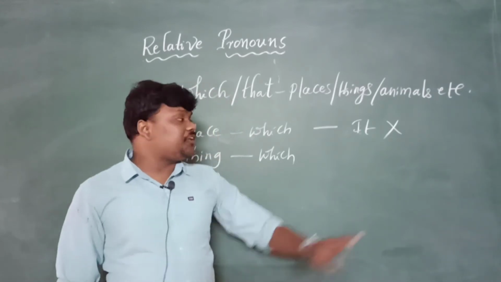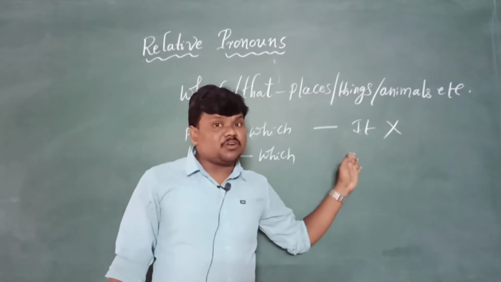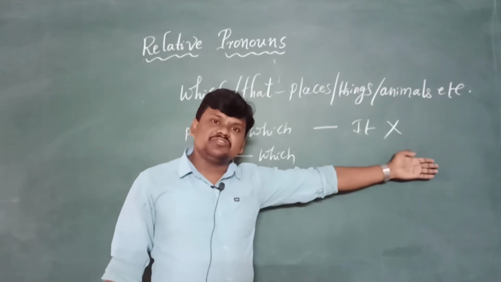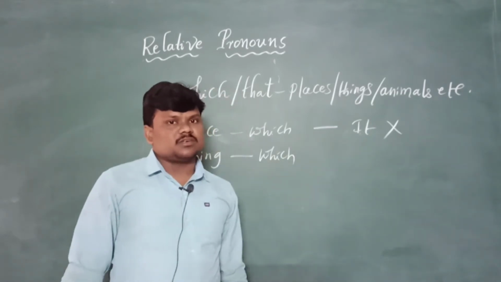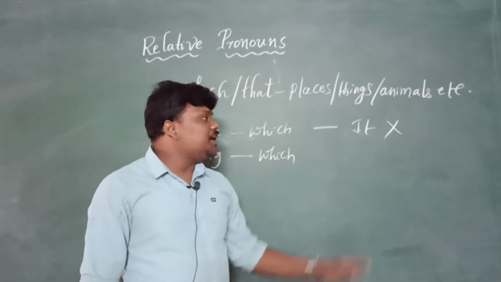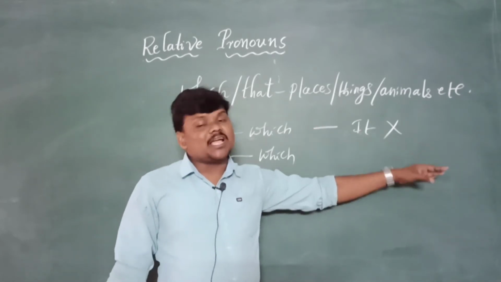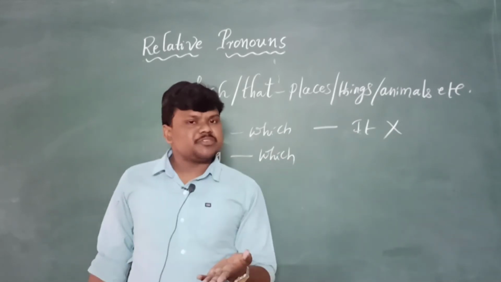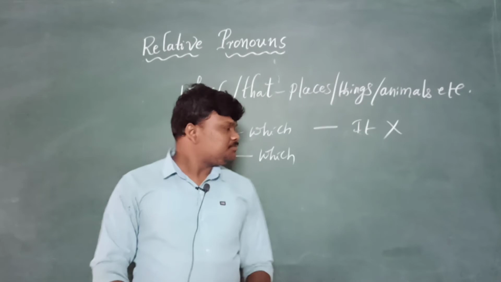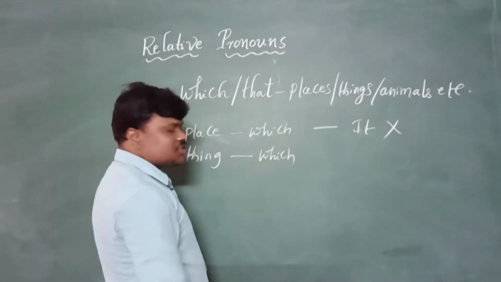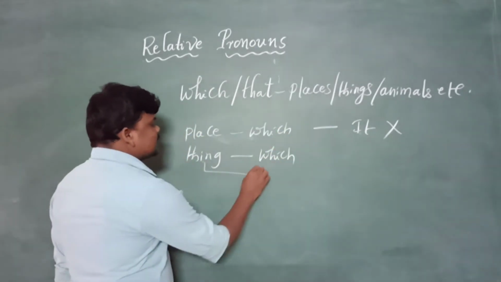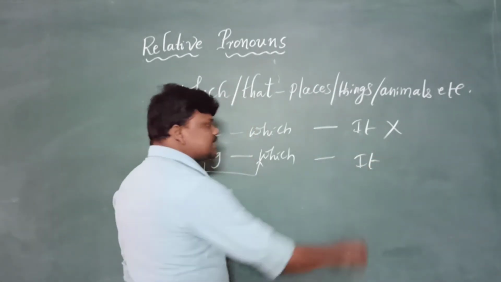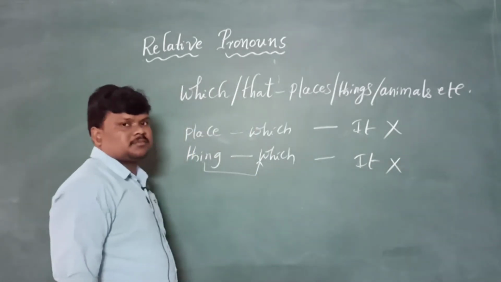And don't write thinking, 'If they gave which, both are same, my sir taught us that both are same, so I can write that.' Absolutely wrong. And if they gave that in the bracket and I combine with which, absolutely wrong. If it is which, write with which only. If it is that, that only. If it is a thing, this thing immediately follows which, and the second sentence's pronoun, whether in the starting, middle or end, we need to remove.